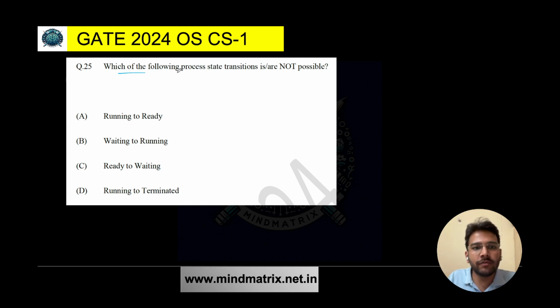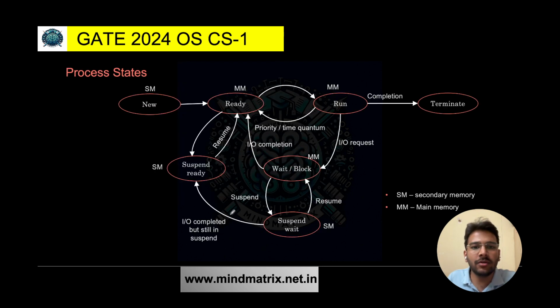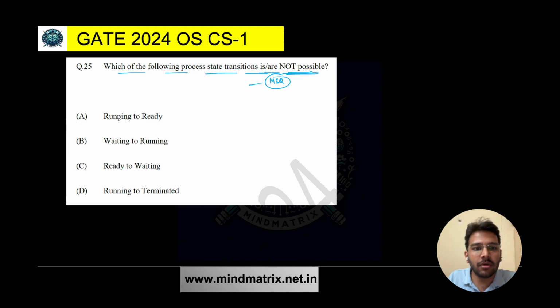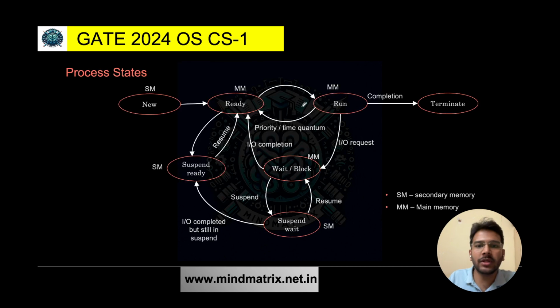The second question says, which of the following process state transitions is or are not possible? Again an MSQ question. Is or are not possible. The options are ready to running, running to ready, waiting to running, ready to waiting, running to terminated. To answer this question, you need to look at the process state diagram. If you see the first option, running to ready, this is the running state and this is the ready state.